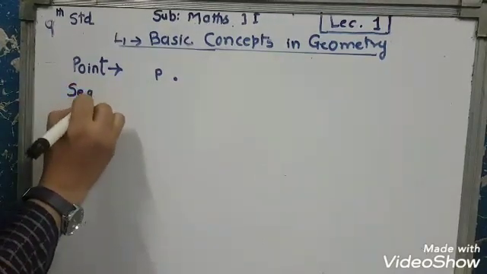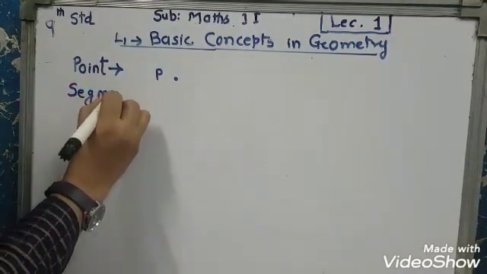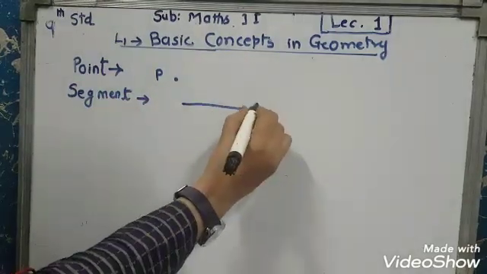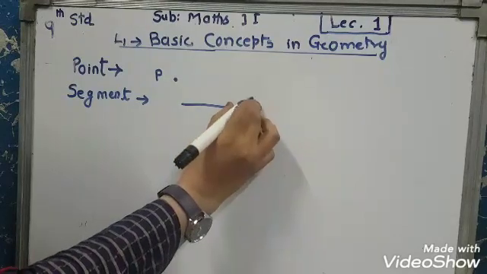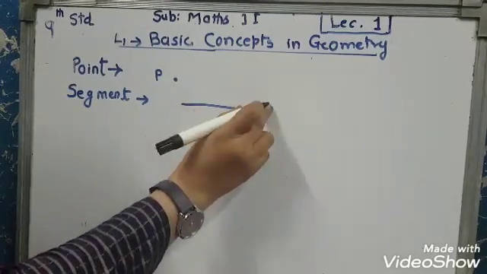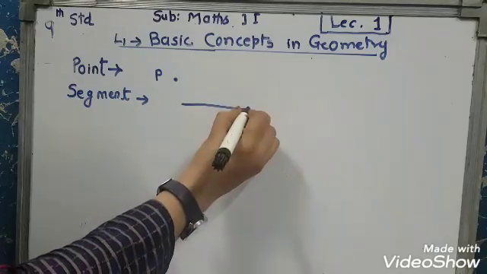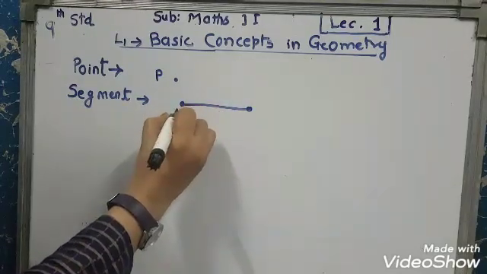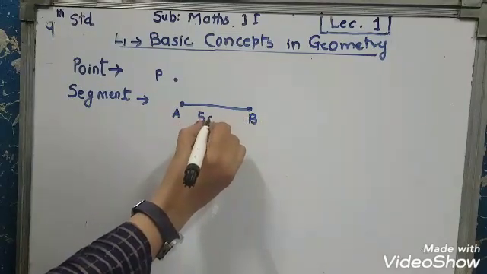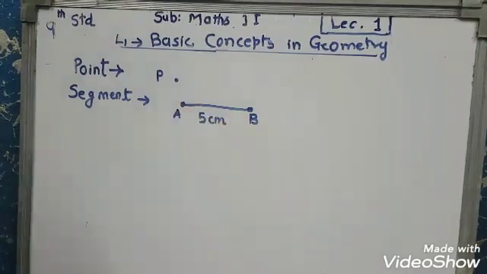Second concept is segment. Segment AB. Let the length of this segment AB be 5 centimeters.